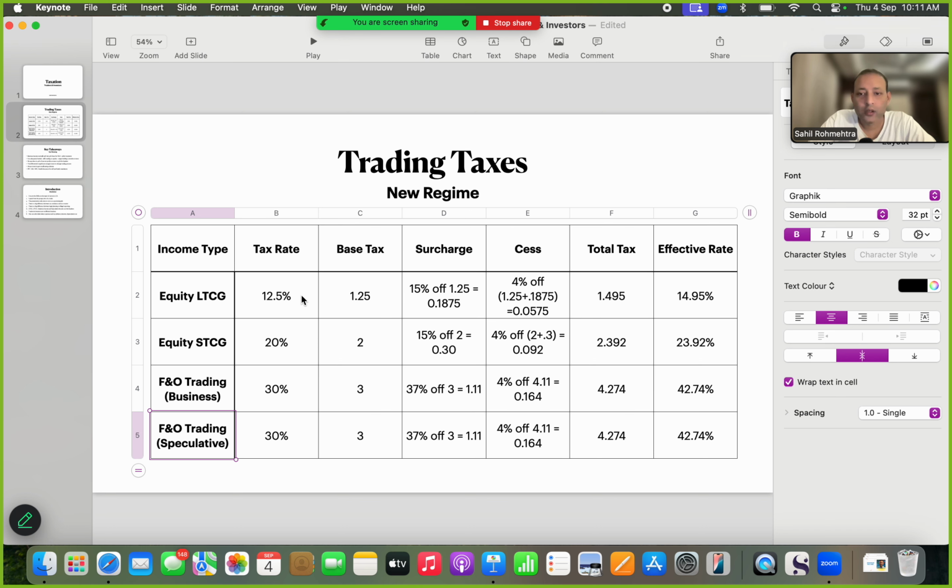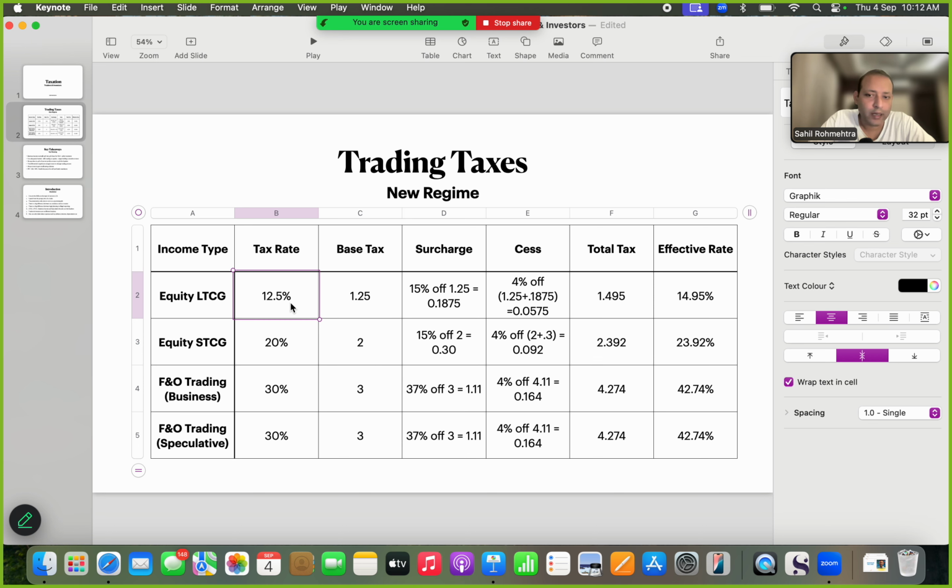Okay. So now what I have done is, obviously there are these incremental slabs in our taxation. You have zero taxes for an income up to a certain level, and then it just gradually increases. What I have done is I have simply assumed that your income for the year through either one or all of these activities is, let's say, 10 crore rupees. So clearly all sorts of surcharges and cesses are applicable for you, so that we can discuss those topics.